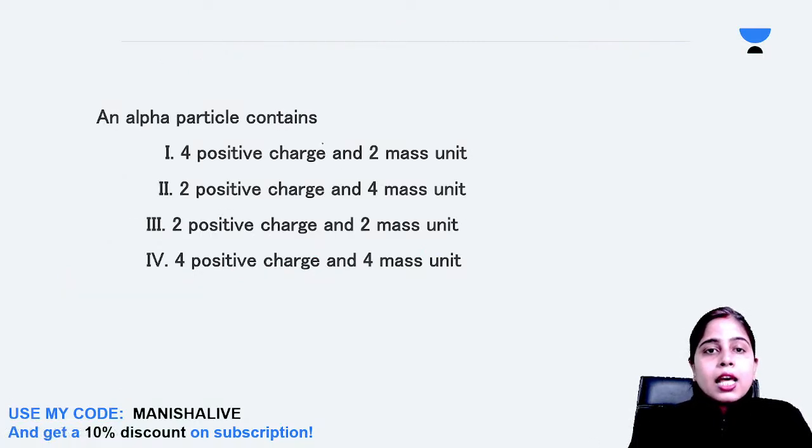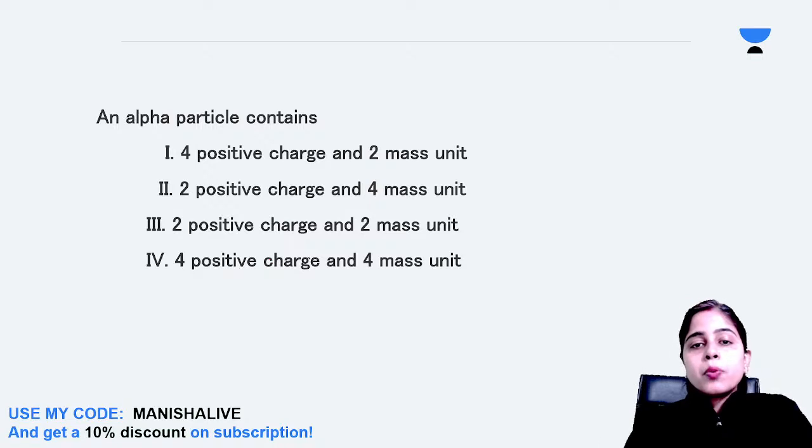Next question. Alpha particle contains: 4 positive charge and 2 mass unit, 2 positive charge and 4 mass unit, 2 positive charge and 2 mass unit, or 4 positive charge and 4 mass unit. So what does your alpha particle contain?